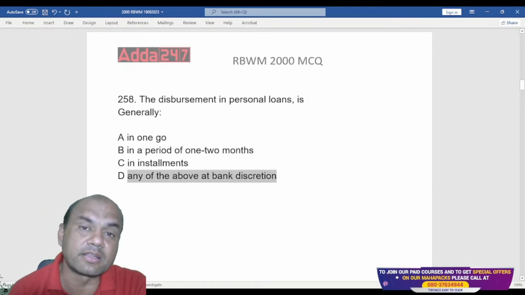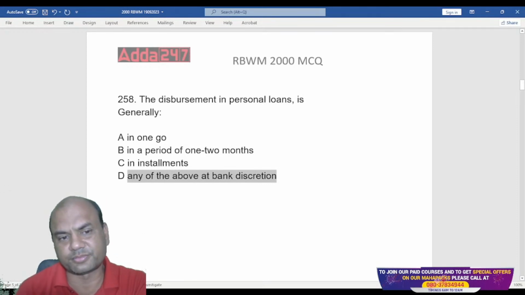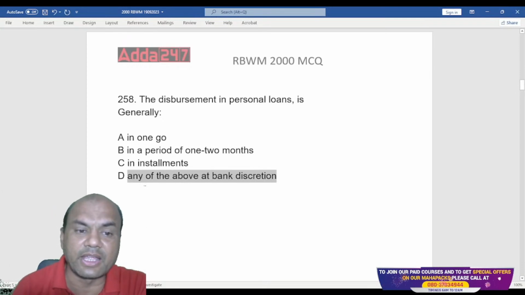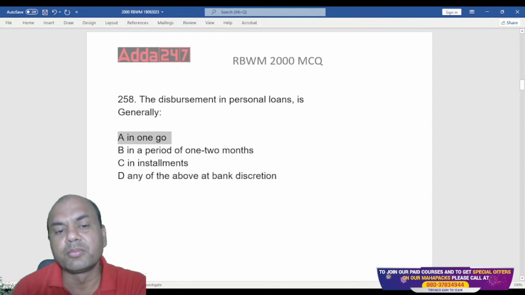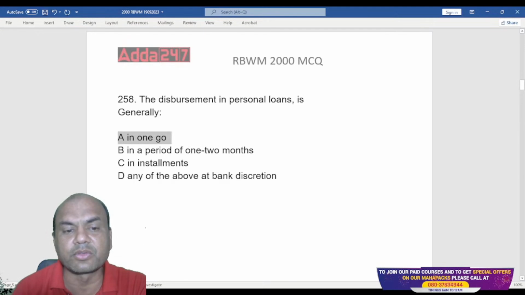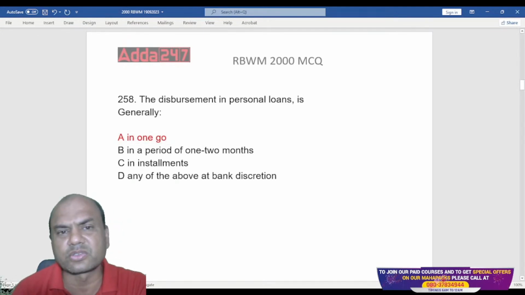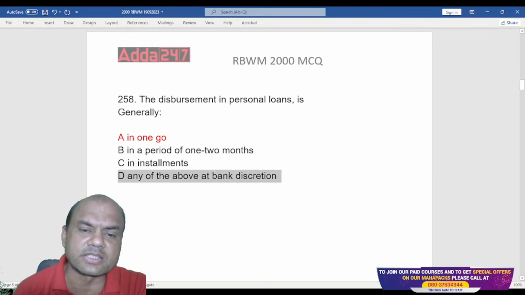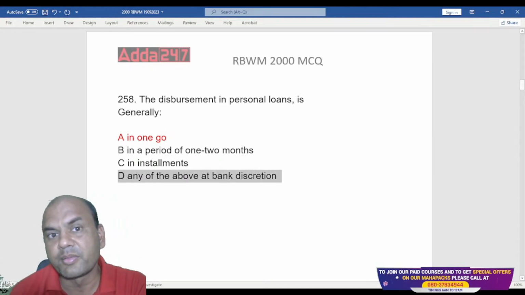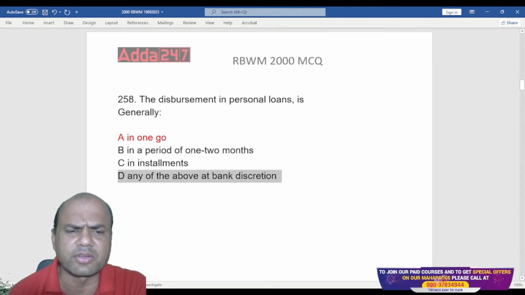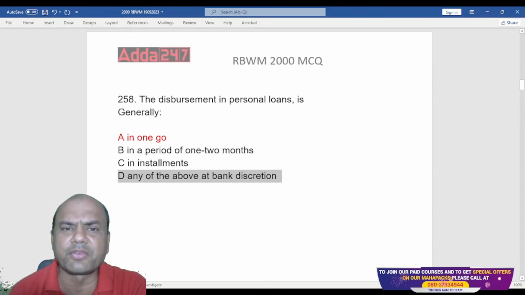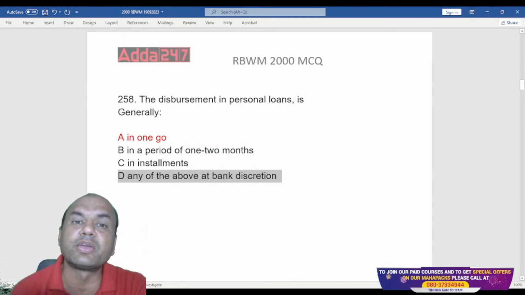How does the bank generally give this loan? It's always given in one go. Personal loans are always given in one go. Okay. Now you'll say, sir, personal loans one go, that's okay. See, the question over here is generally how is it given? 90% every year. See, it's after all at the discretion of the bank. Bank can sometimes tell you that, okay, this month I'm giving you this much, next month I'll be giving you whenever you require it.